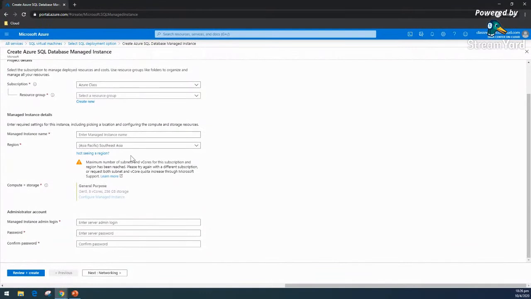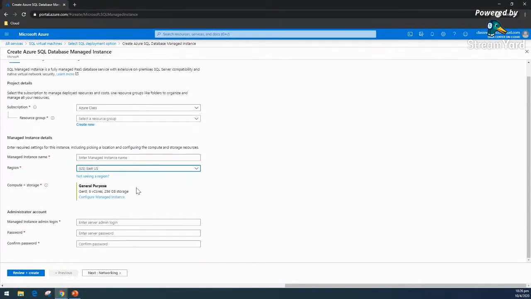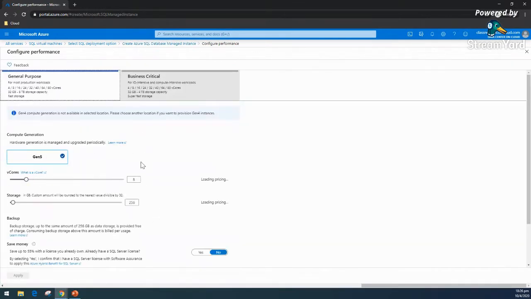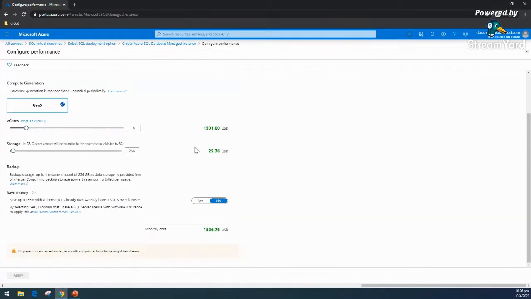We will see something. Let's say I want something in this region, and I'm selecting again. I'm just choosing some name, and here it will show what kind of price it is, because this is a very new offering. So make sure you are aware of how this will work. Even for the simple one, you can see it is around 800 USD. And another thing is, the storage will be a multiple of 32. So I will increase it, and it will be in increments of 32 GB.